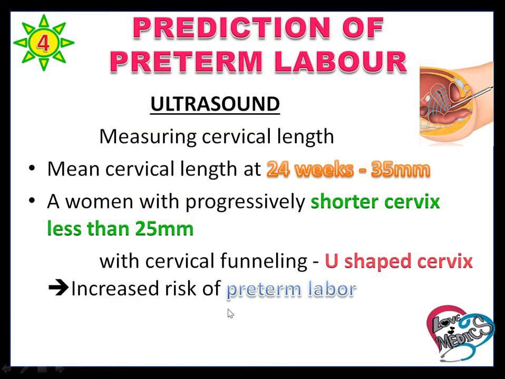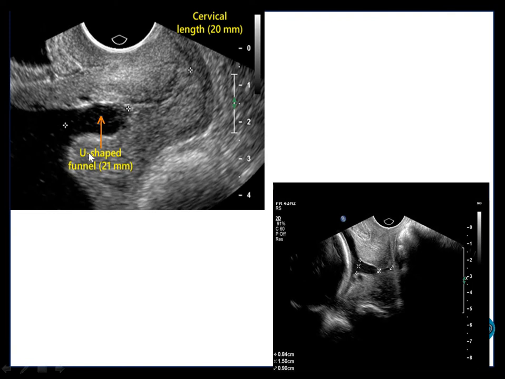How to predict preterm labor? By ultrasound, measuring the cervical length. At 24 weeks, the mean cervical length is 34 mm. If preterm labor starts, the cervical length is reduced to less than 25 mm. That indicates preterm labor. Cervical funneling is present, which means a U-shaped cervix, and that indicates preterm labor. This is the U-shaped funneling of the cervix, and the cervical length is reduced to less than 25 mm.